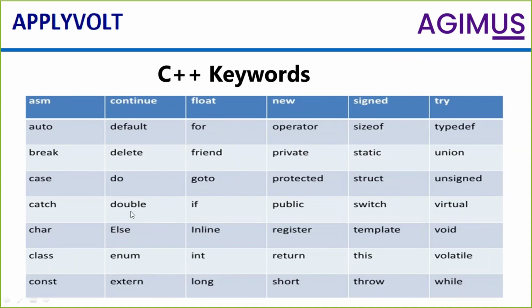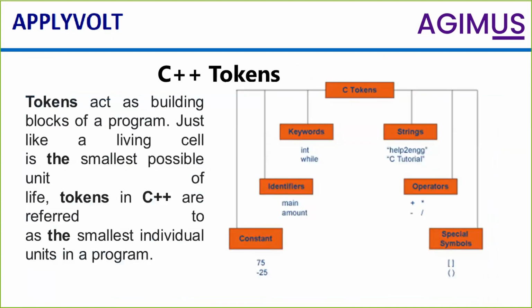Next thing I am going to talk about is tokens. Tokens act as the building blocks of a program. It is just like a living cell, the smallest possible unit of life. In every living being, we have cells, and the total combination of the cells is a life. When we go about tokens, there are different kinds: keywords, identifiers, constants, strings, operators, and special symbols. These are the basic tokens.